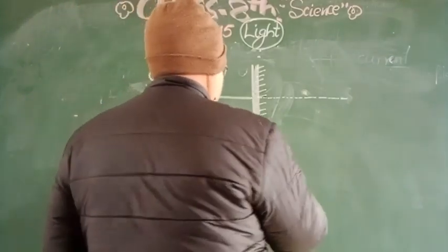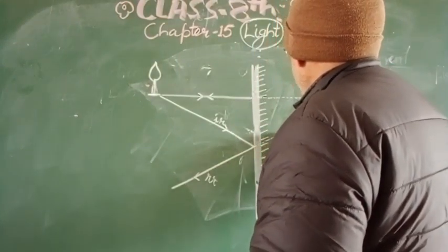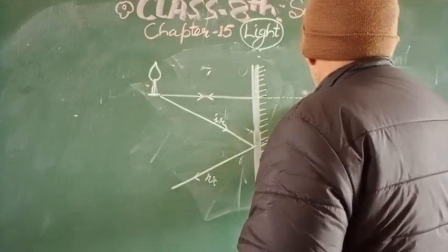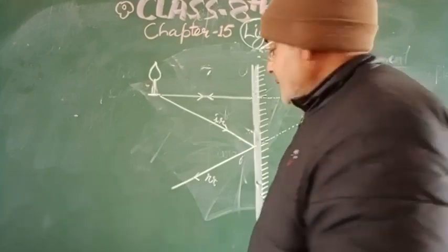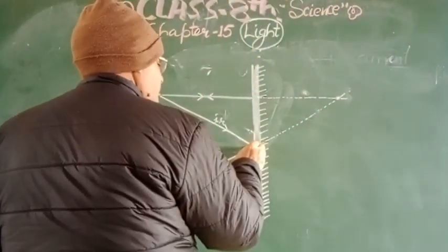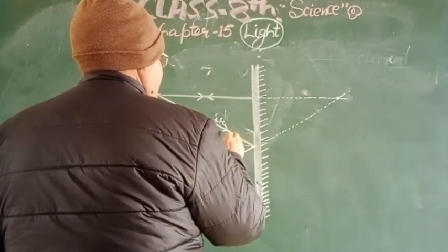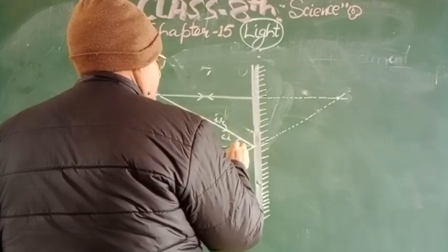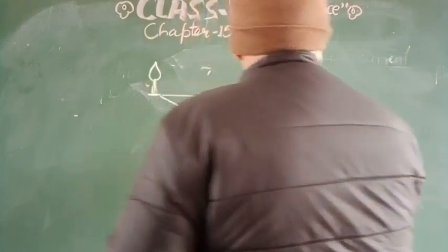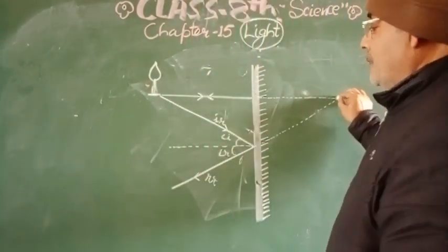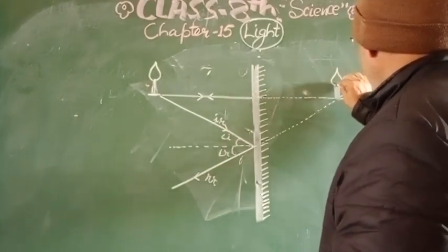Now, if this is not reflected, then it will pass behind the mirror and it will touch at this point. Okay? And this will be the normal. Suppose this is the normal line. This is angle I, this is angle R. So this is the place where the image is formed.